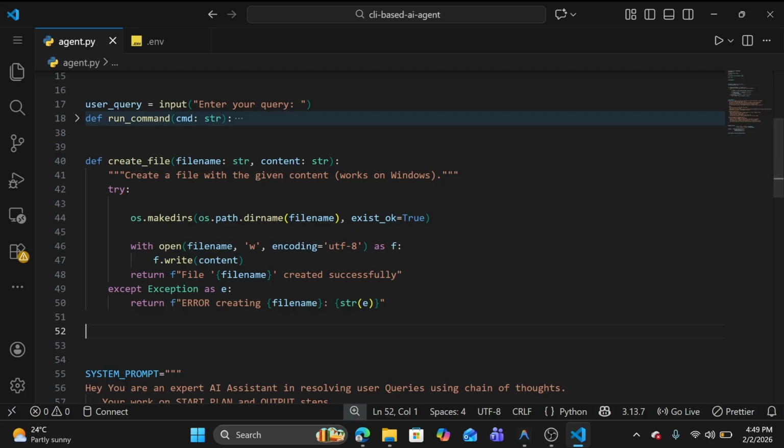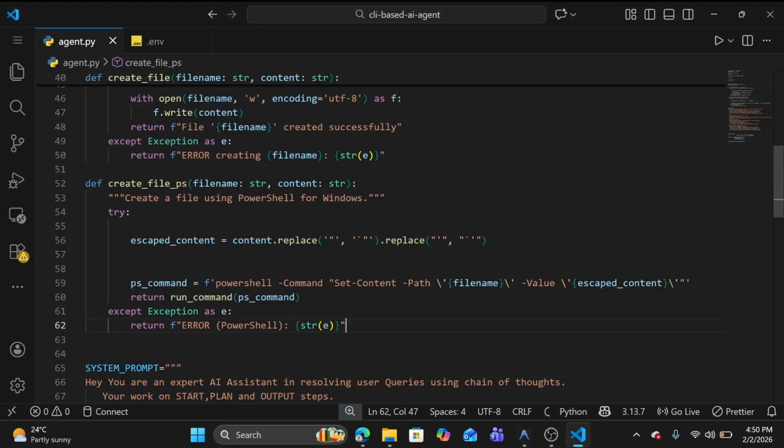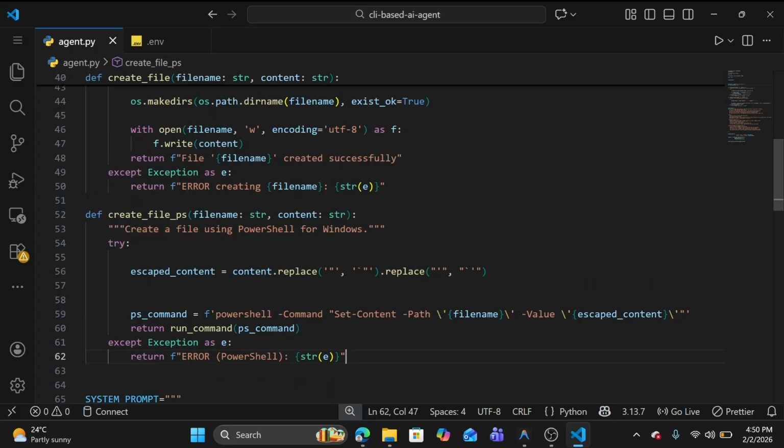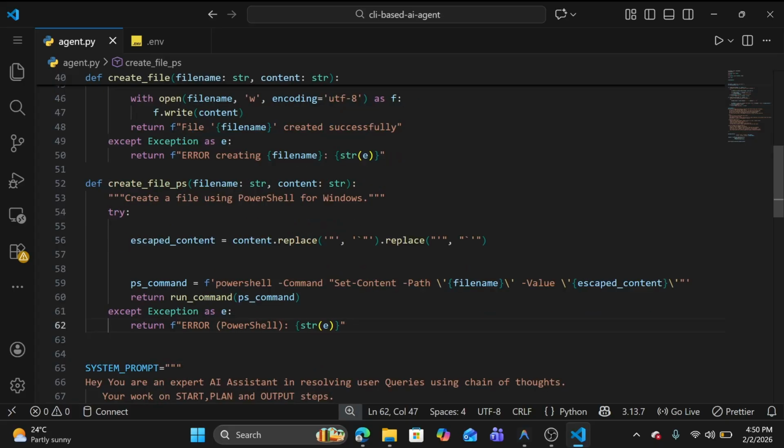So for that, let me create another function which will also take the same file name and content, but with some difference in the command. If we try creating a file using PowerShell for Windows, we need to replace some of these kinds of characters.